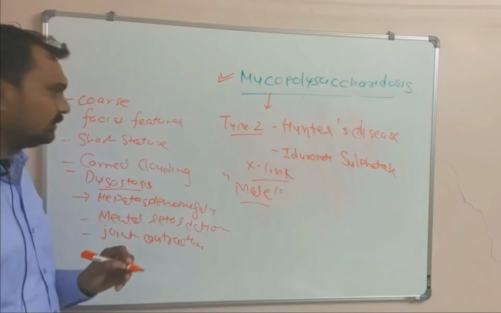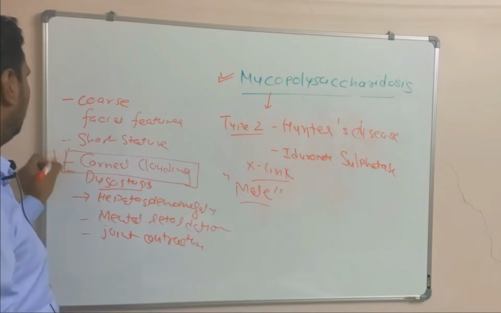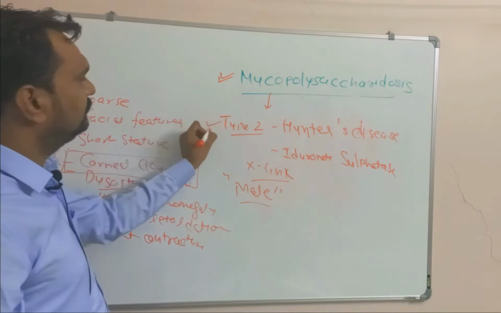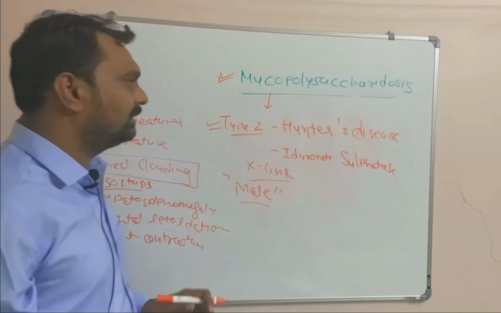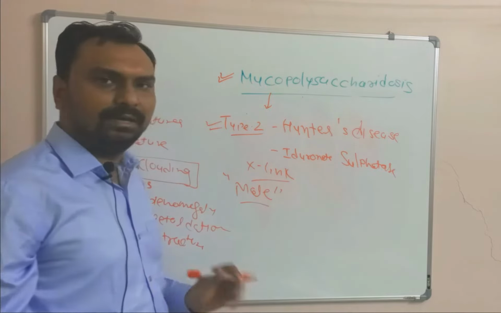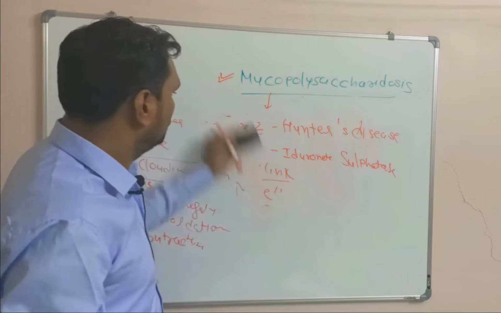But in Hunter syndrome, you can remember like this: corneal clouding will be absent. So clear cornea is a sign of Hunter disease. And this Hurler disease and Hunter disease are the most frequently asked MCQs in the exam because they are very common.